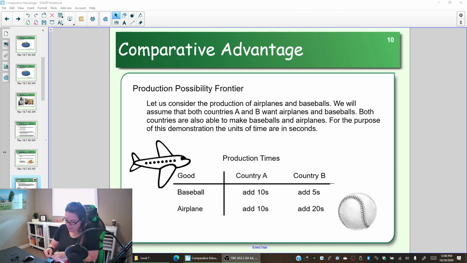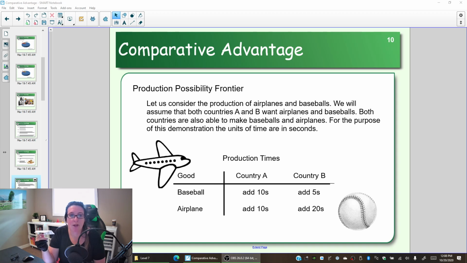So if we did this for 2 minutes, we could see how much country A could produce of airplanes. We could do this activity for 2 minutes and see how much country A could produce of baseballs. Same thing for country B. We could look at 2 minutes of baseballs, or 2 minutes of airplanes.